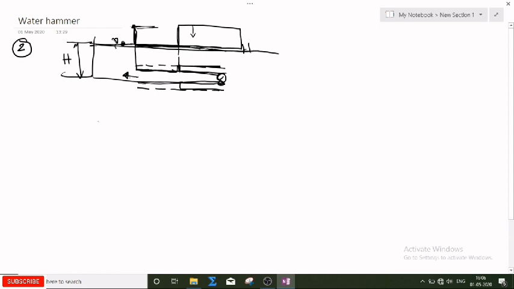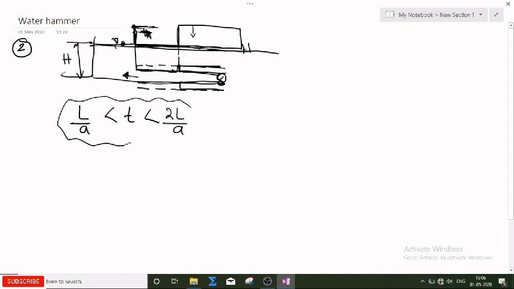Now if you write down the time taken by this pressure wave to travel in this direction up to this point, earlier it was L by a, and now this is 2L by a. This is the time taken by the pressure wave in this case.